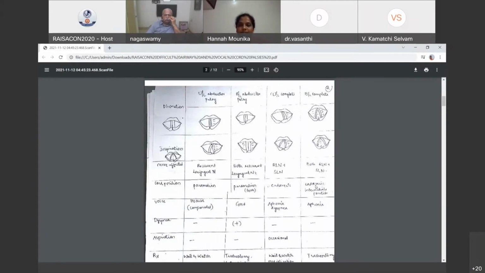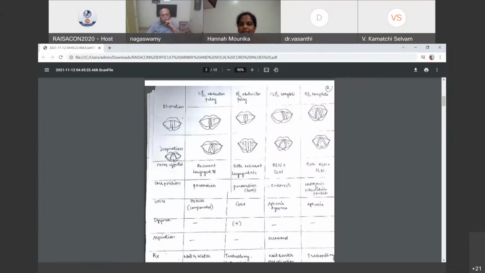Unilateral complete paralysis. Here, if the right side is paralyzed, the one which I've shown is the right side, the opposite normal, non-paralyzed side will come to the right side, and both move towards the right side. That is the cadaveric position. And during inspiration, the right side will be the same, but the non-paralyzed side will be moving towards. So an ample amount of gap will be there. Just aphonia will be there, mild dyspnea, not much.